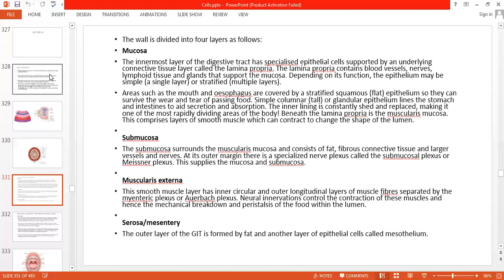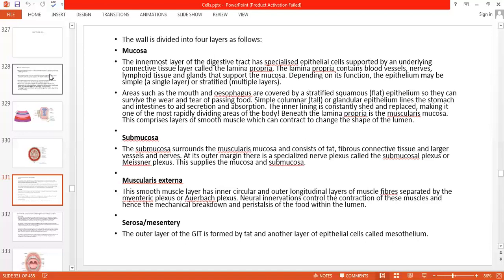Simple columnar, tall or glandular epithelium lies through the stomach and intestine to aid secretion and absorption. So in a stomach and intestine, what do you need? Secretion of HCl, pepsin, pepsinogen, other secretions, and absorption of the food from the intestine. So what you need is simple columnar epithelium. The inner lining is constantly shed and replaced, making it one of the most rapidly dividing areas of the body. Beneath the lamina propria is the muscularis mucosa, as you can see in the figure. This comprises a layer of small muscles which can contract to change the shape of the lumen.